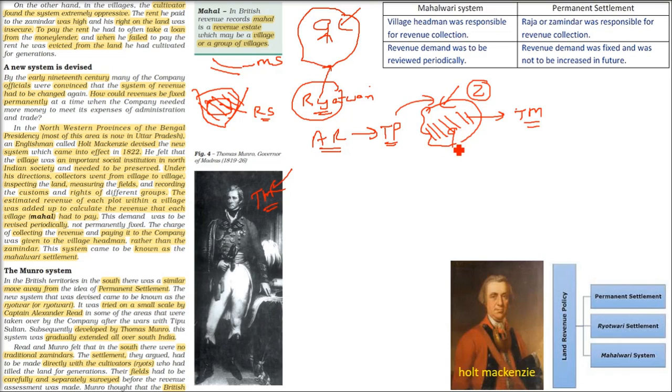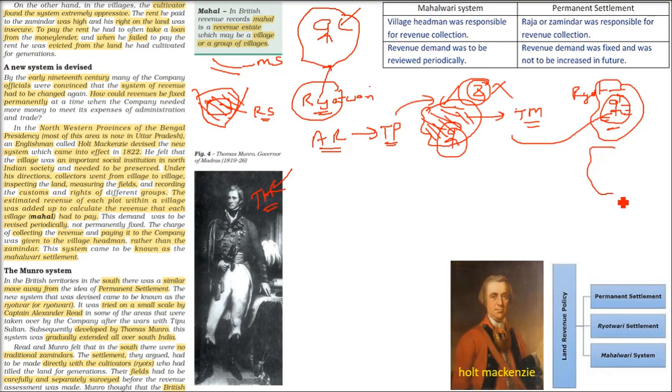What they understood is that we don't have zamindars in the south. That is, we have rayats, the kisan or the peasant farmers who have one land. They do cultivation in their land. So rather than talking about some zamindar or any in-between, let us talk directly with the rayats, the peasant farmers. In the Mahalwari system, every part of the land is inspected and the revenue was estimated.